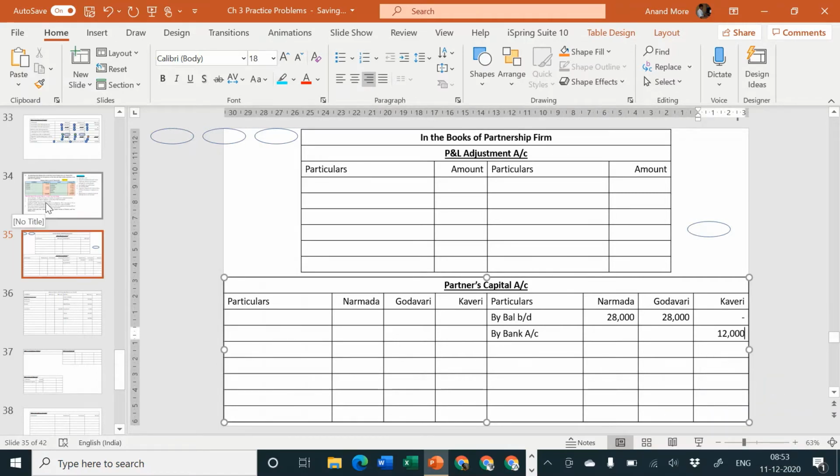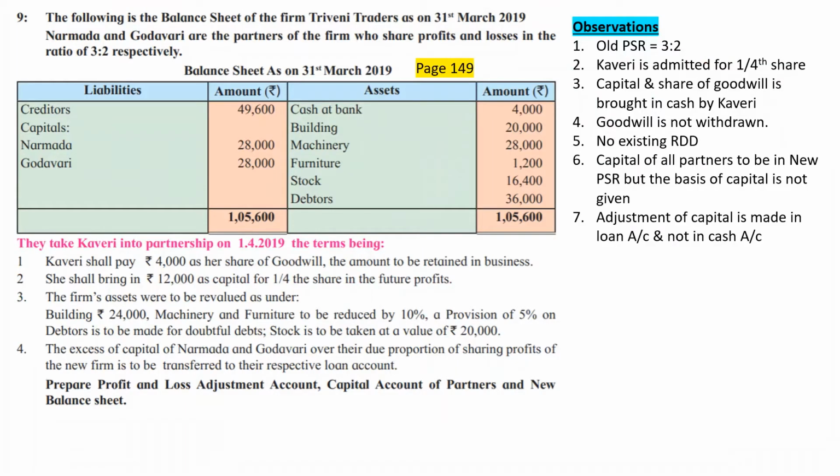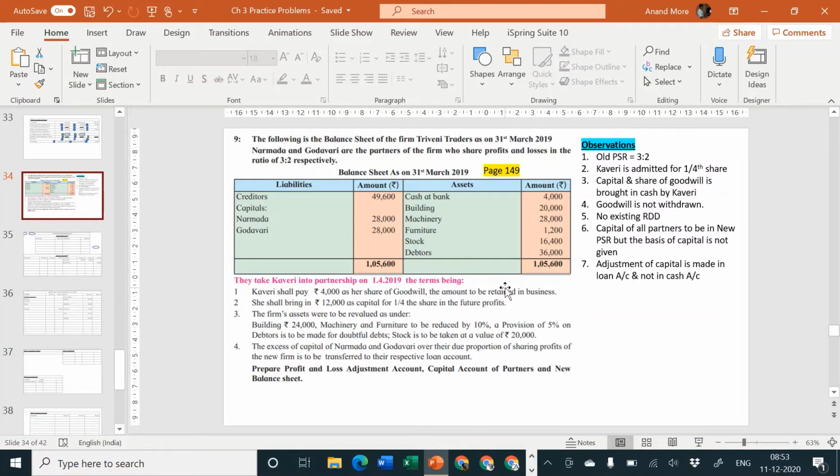Okay, first step, open necessary ledger account, complete. Second step, transfer of assets and liabilities, complete. Third step, capital brought in by new partner is complete. Next step, goodwill. Goodwill is brought in by Kaveri, so it is a premium method. That means there are two entries: cash account debit to goodwill account, and goodwill account debit to old partners capital account in their sacrifice ratio. It is necessary for us to calculate a sacrifice ratio. Let me go for that. Sacrifice ratio, working note number 1. Old ratio is 3:2 and this is 1/4.